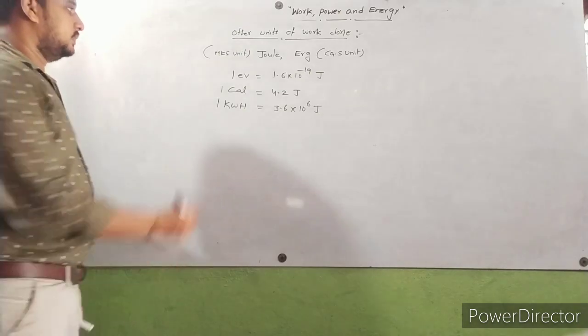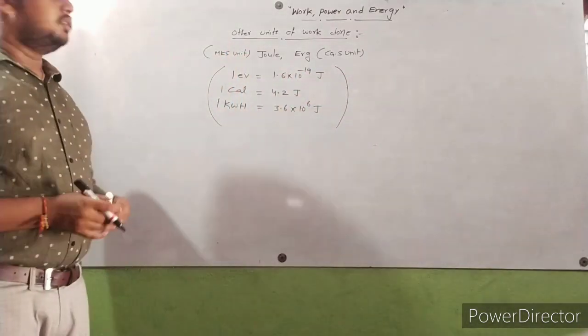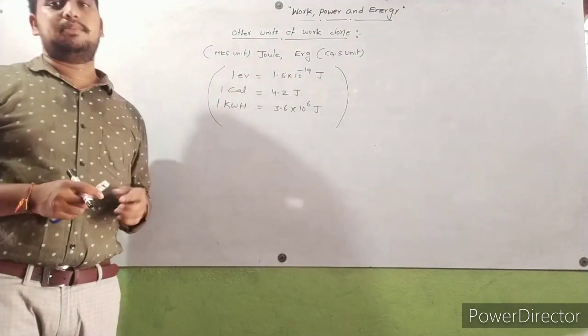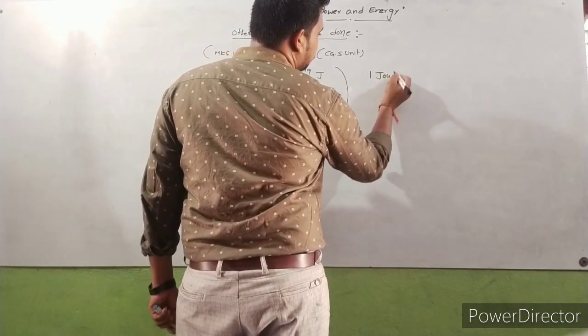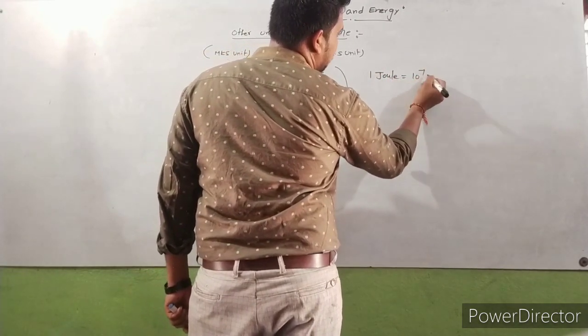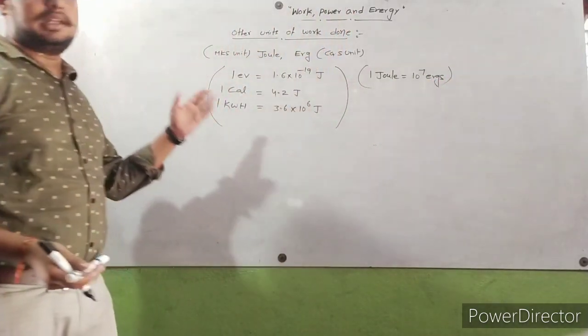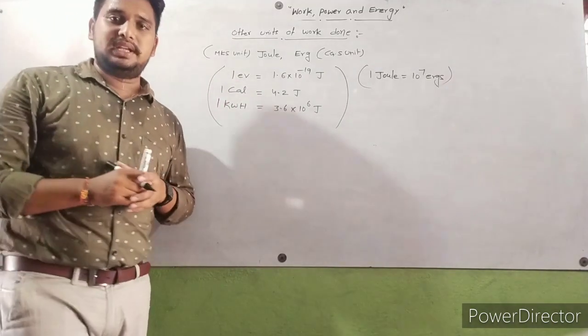So these are the other units of work done. One is electron volt: 1 electron volt is equal to 1.6 into 10 power minus 19 joules. Already we know 1 joule is equal to 10 power 7 ergs. So these are the other units of work done. So this is about today's session.